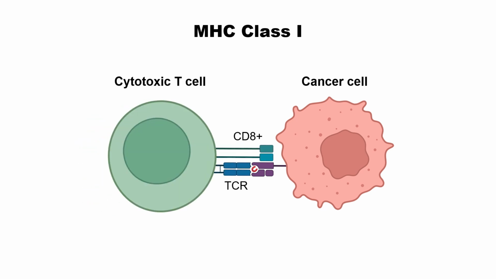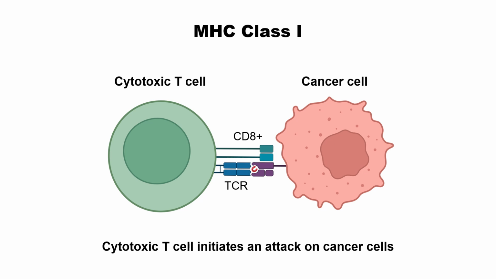If that MHC is class 1, then this interacts with the CD8 cell. A CD8 cell is a cytotoxic T cell. Once this recognition is confirmed, the TCR, T cell receptor, recognizes those neoantigens. By recognizing this strange new antigen, the cytotoxic T cell now initiates the attack on cancer cells directly.